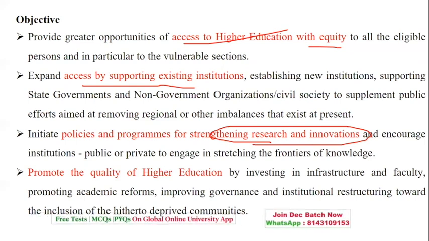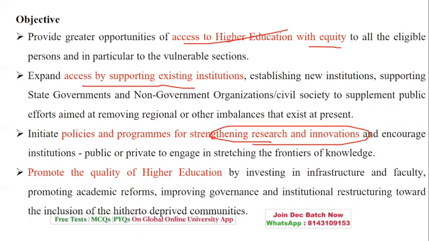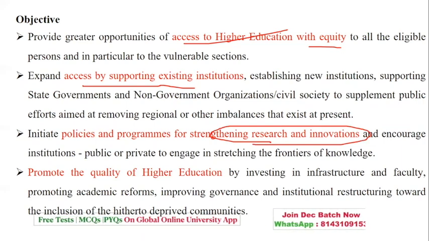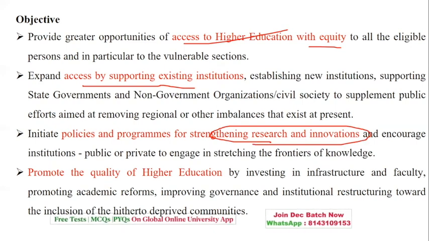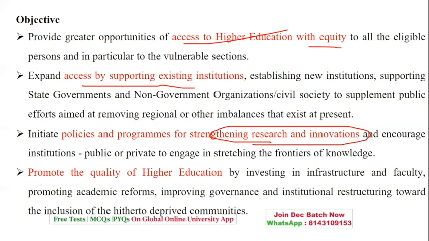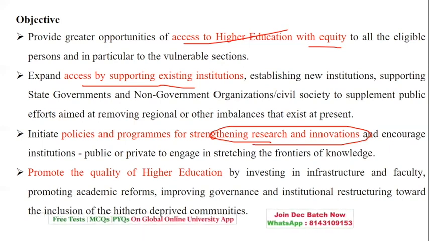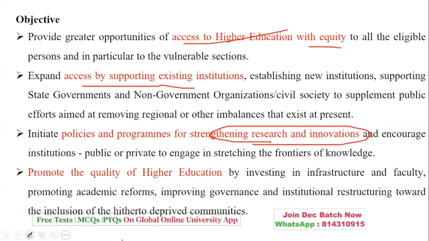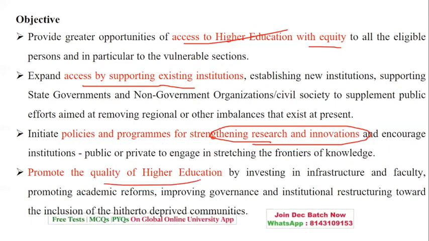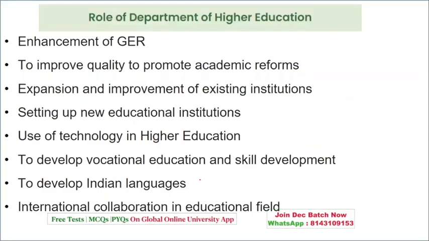So when you are reading the question, you should read it very carefully. One of the objectives of higher education, apart from all the points, that is accessibility or equity or support, the basic main aim is to strengthen the research of the country. And yes, definitely by doing all this, we will be promoting the quality of higher education. So this was an objective.